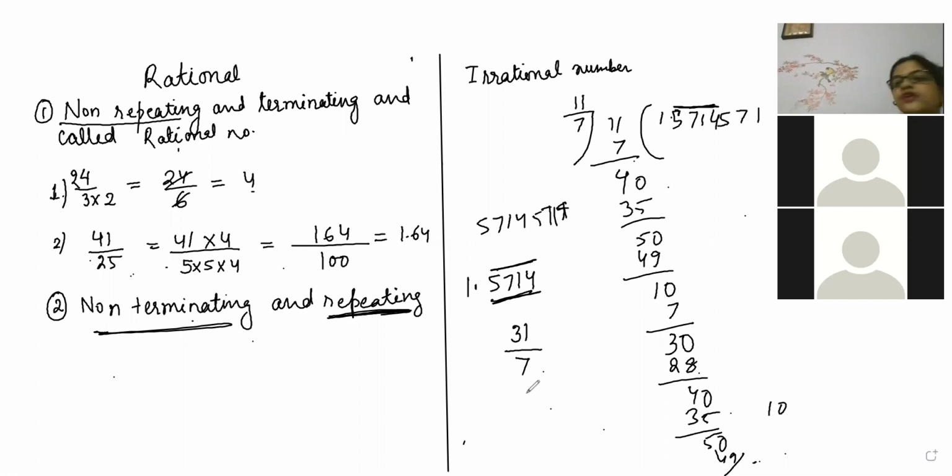Okay. So we are going to keep it till here. Next class, again, we will study the next type that is called irrational numbers.